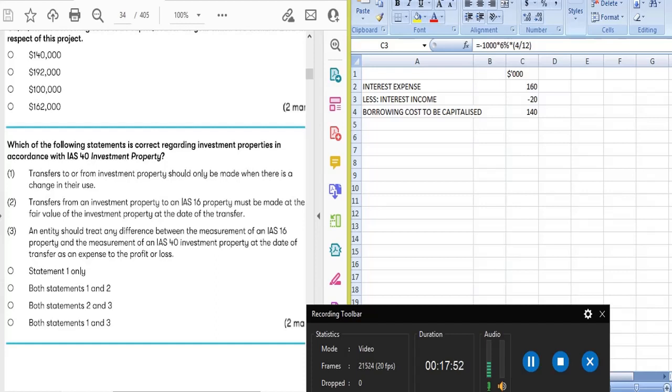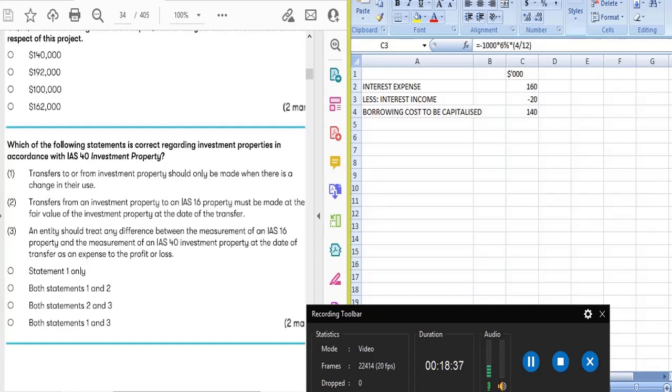So this statement is also true. The third one is, an entity should treat any difference between measurement of IAS 16 property and measurement of IAS 40 investment property at the date of transfer as explained to the profit or loss. As I told you a few minutes ago, if you're transferring from investment property to PPE, if there is any difference, gain or loss, we will take it to the statement of profit or loss. So we won't consider it as an expense only. So this statement is wrong.